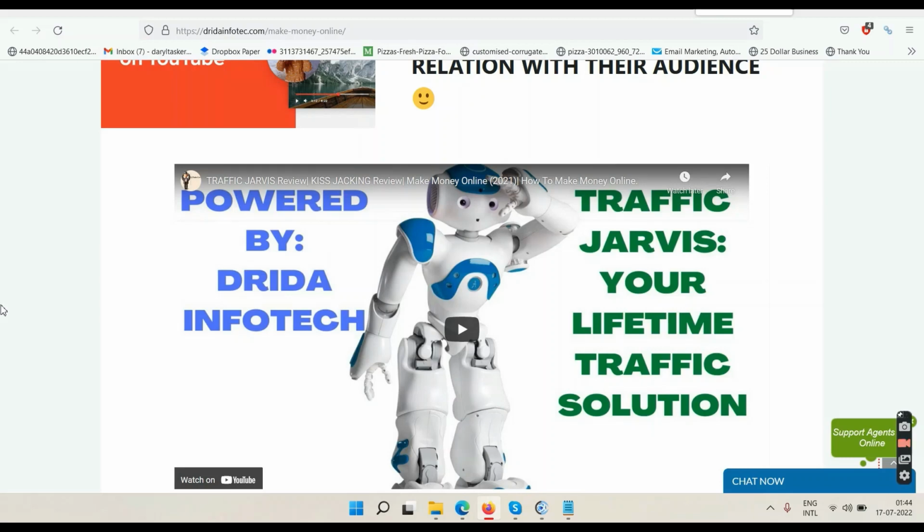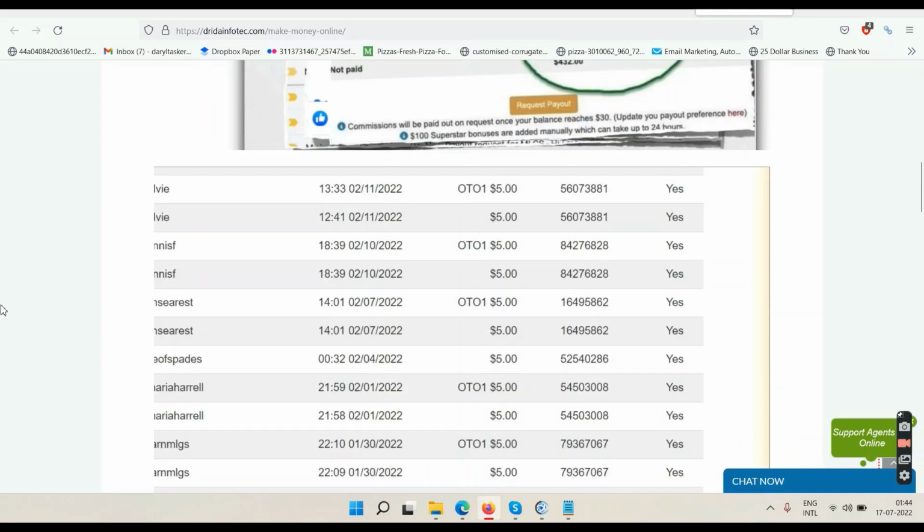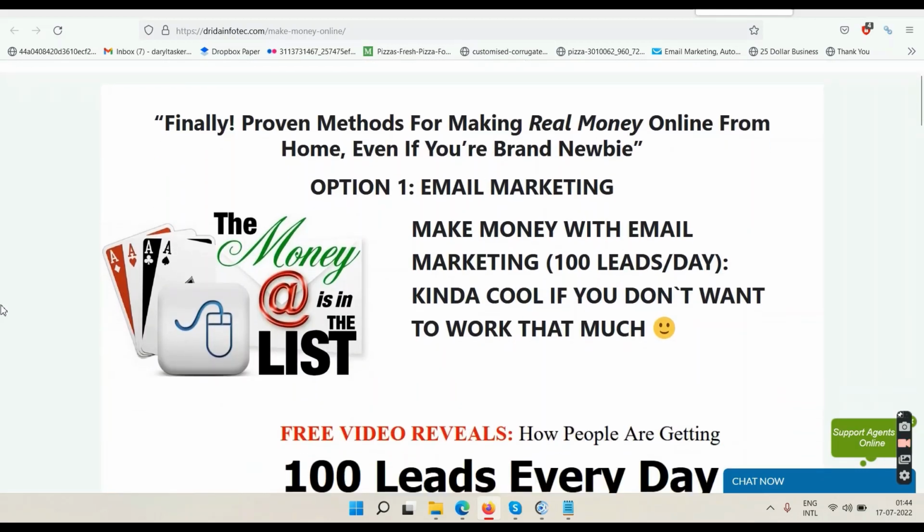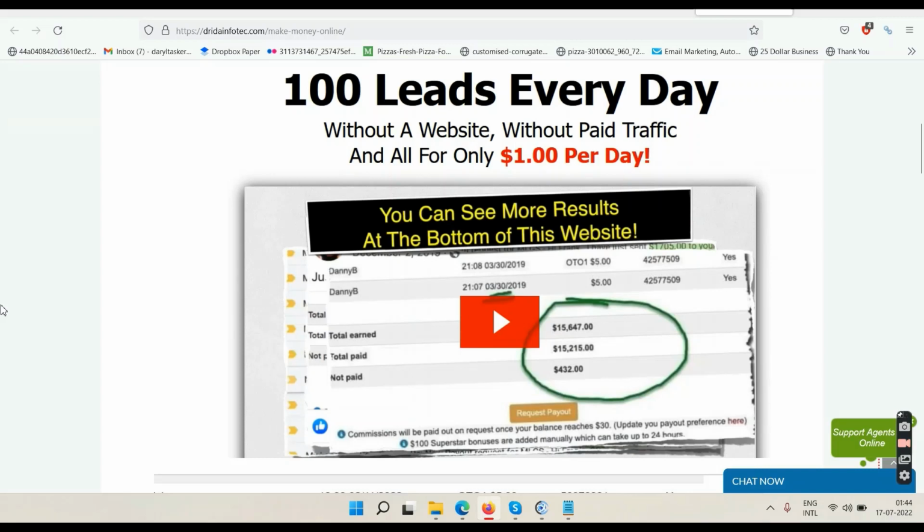Before I talk about Traffic Jarvis in detail, first of all, let's talk about this email marketing method here. You can also make money with email marketing just by sending 1 email per day, but you need a lot of numbers, okay? You need to have thousands and thousands of email addresses in your list, and then only can you go ahead and make some money with email marketing. So if you want to grow your email list without buying paid ads, then you can try this system which you see right now on the screen. This will give you 100 email leads from the US, Canada, Australia, from those countries, and you will also be allowed to send emails to these leads once per day. So by the end of the month, in 30 days, you will have 3,000 leads minimum, and you will be able to send them emails 30 times in a month, right?